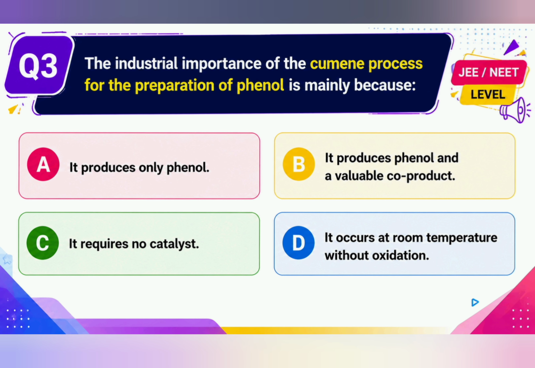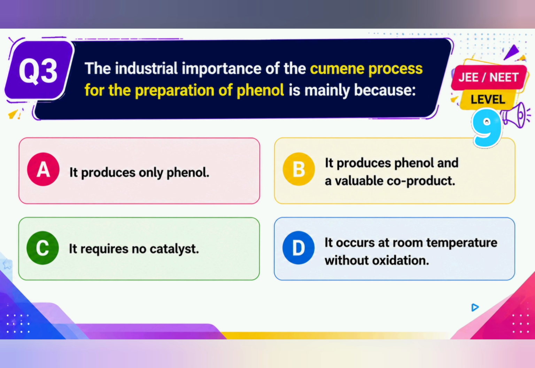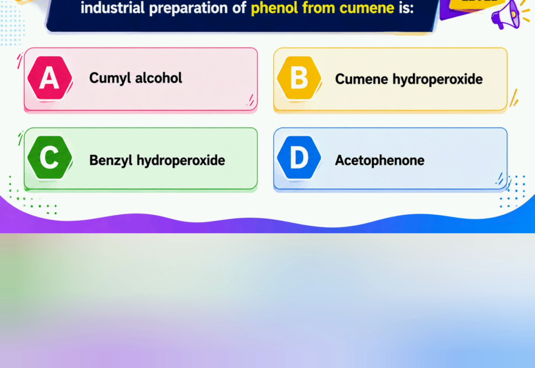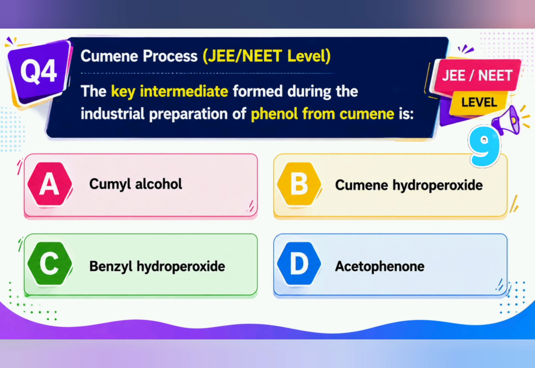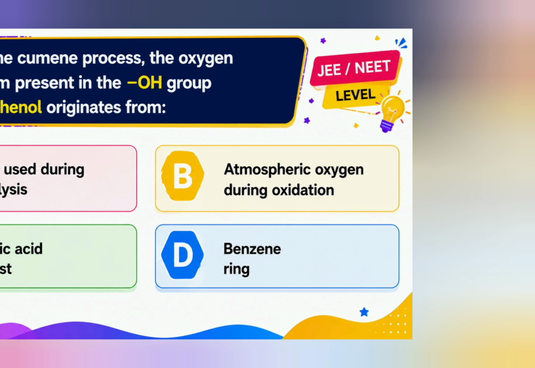Next question, third, industrial process of cumene for preparation of phenol is mainly because it is forming phenol and acetone, a valuable co-product. So answer was B. Question 4. Key intermediate involved in this formation of phenol from cumene is? It is oxidation of cumene. So intermediate was, answer is B, cumene hydroperoxide.